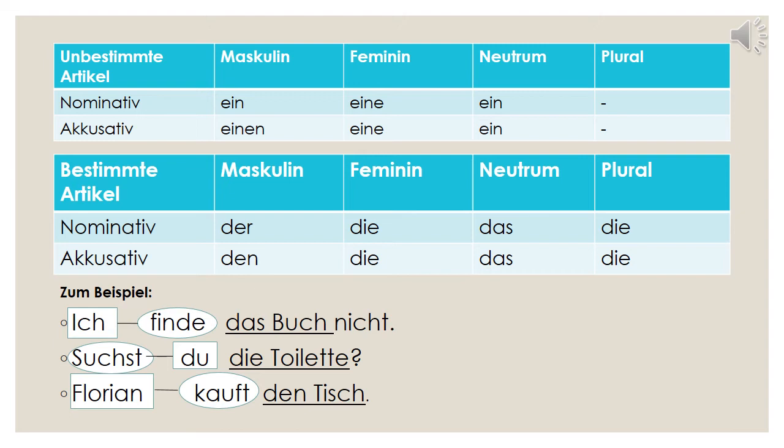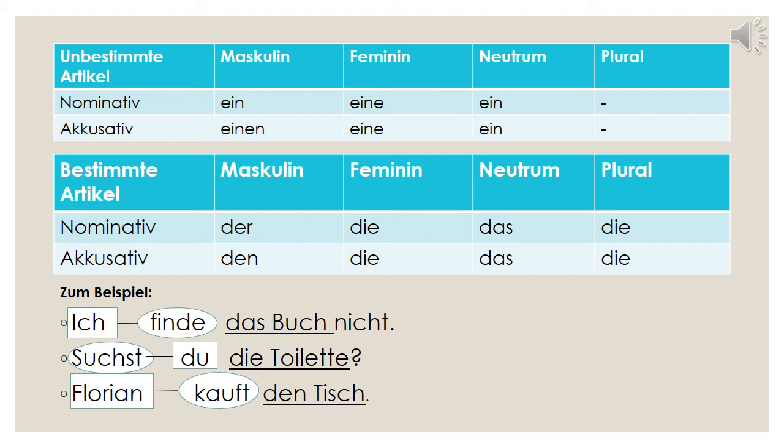If the noun appears as the object of the sentence, then it is an accusative case. Then we have to follow different article endings. For masculine it is einen. Other articles do not change. Eine remains eine, ein remains ein. Same, no difference.